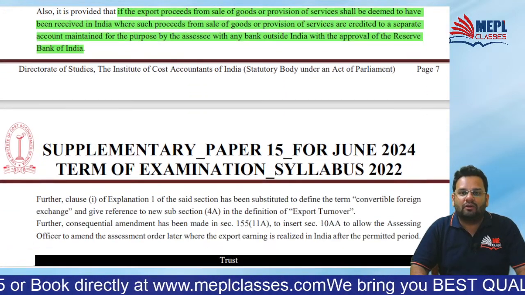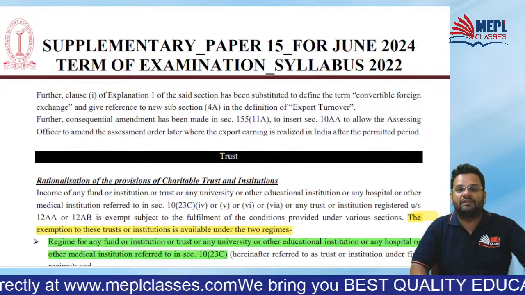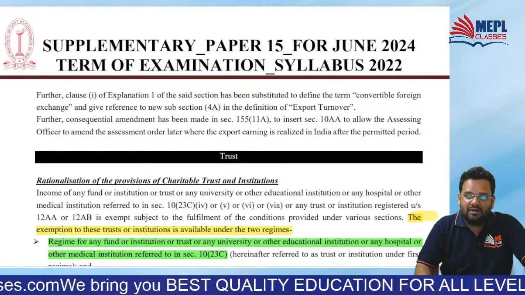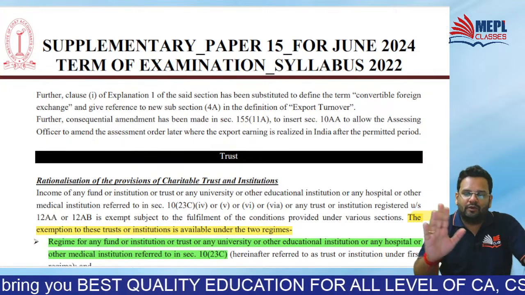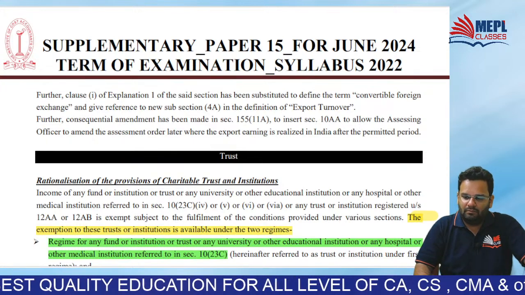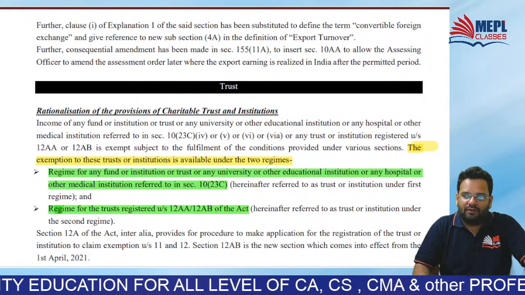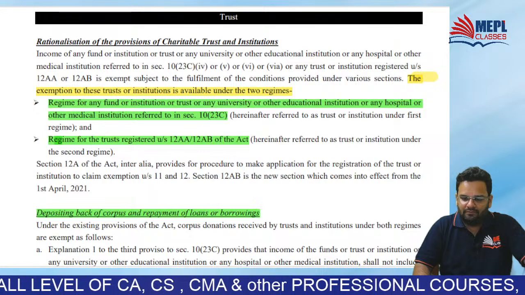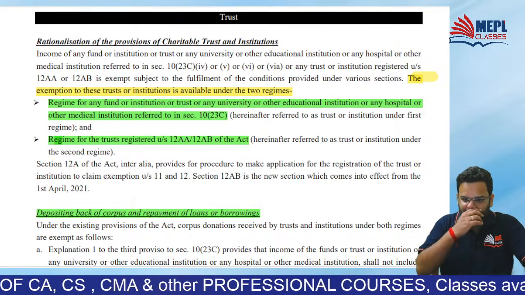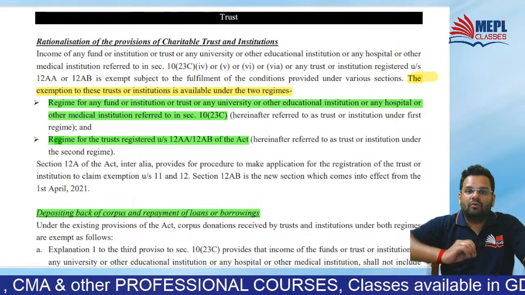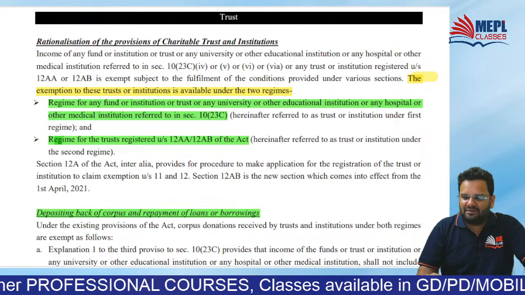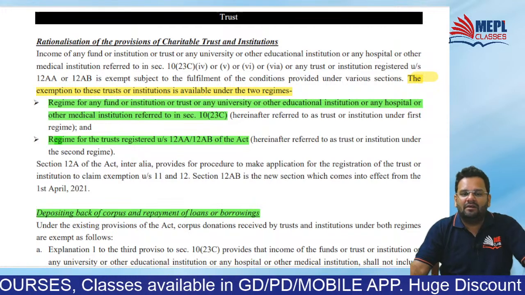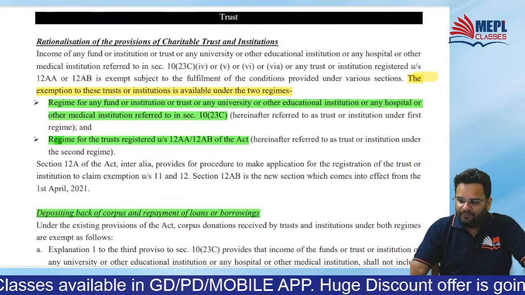So you're not exactly getting the convertible foreign exchange in India, but you're keeping these proceeds outside India in a different account, so that will be acceptable. Of course, if you have done it with the permission of Reserve Bank of India. Agreed?